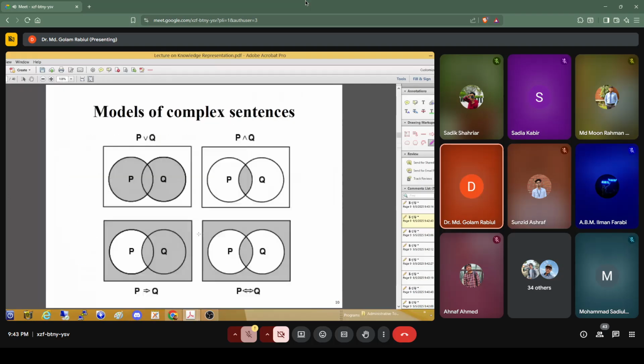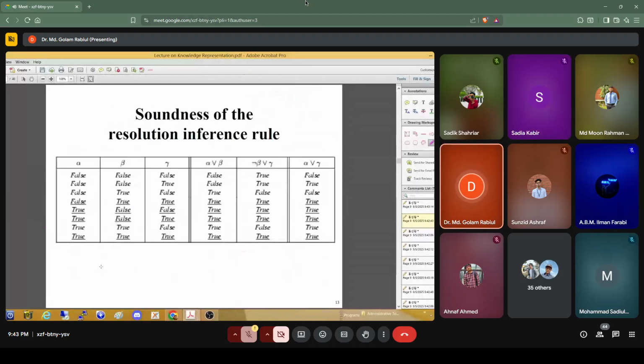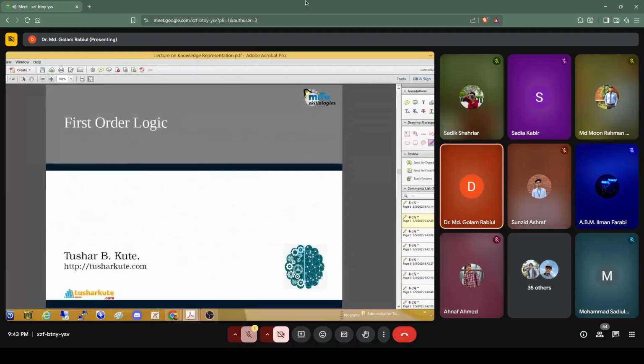Okay. I think the propositional logic we can discuss up to here. And then I think it's better if we can go for our first order logic. Okay, the first order.